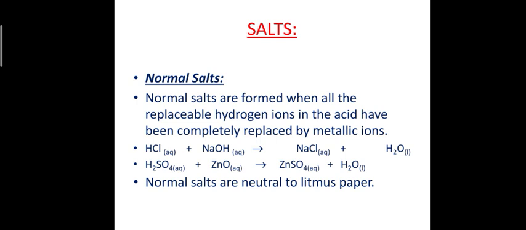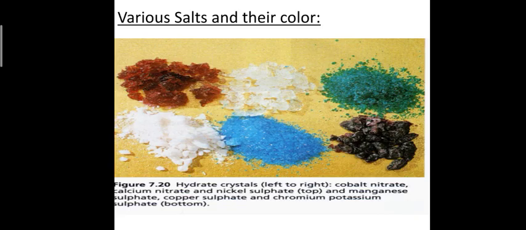And one important point to remember is that normal salts are always neutral to litmus paper. They do not change any color. See, there are various salts and their colors. Generally copper sulfate is blue in color. Copper sulfate is generally known as blue vitriol. Ferrous sulfate is generally green in color.